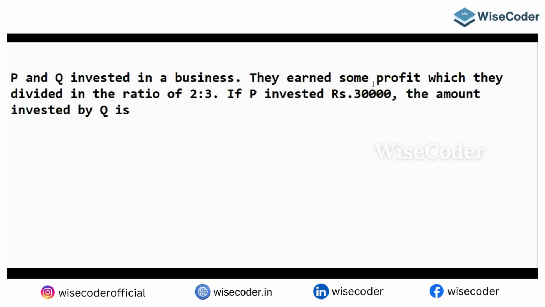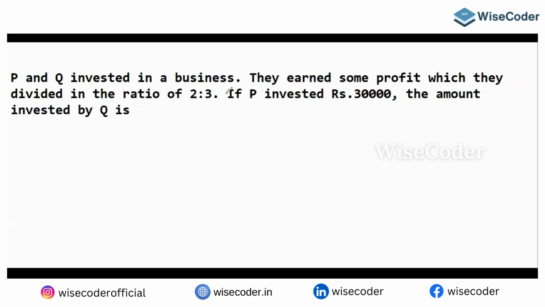P and Q invested in a business. They earn some profit, which they divide in the ratio of 2:3. If P invested 30,000, what is the amount of Q? Pretty simple question.